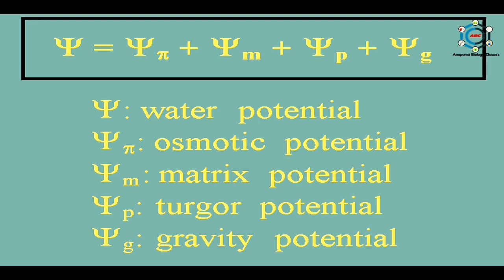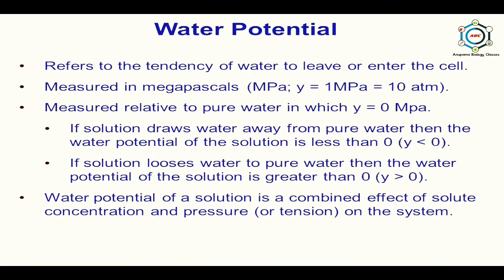So here you can see that psi equals osmotic potential plus matric potential plus turgor potential plus gravity potential. The matric potential is significant in case of dry seeds and young cells.